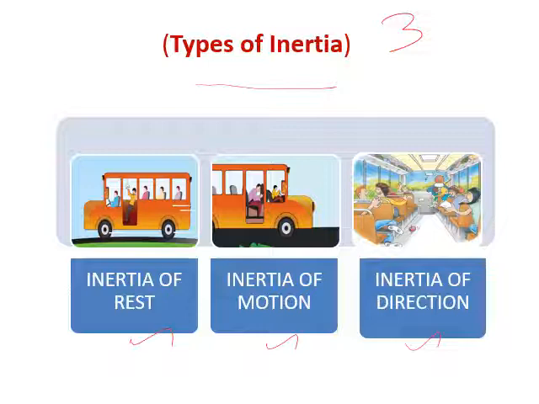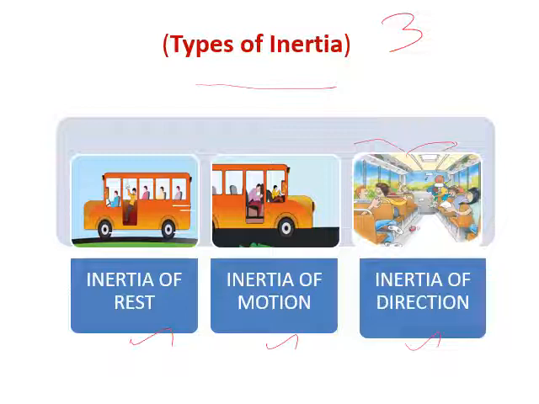And the third diagram shows that if a car or a bus takes a sudden cut on a straight road, either in the left direction or in the right direction, which way do we move? Yes, we move in the direction just opposite to the direction of the turn.